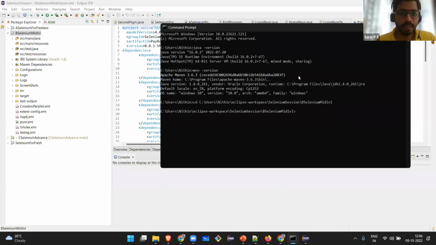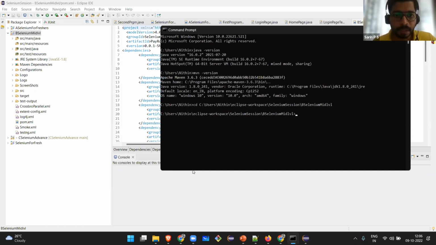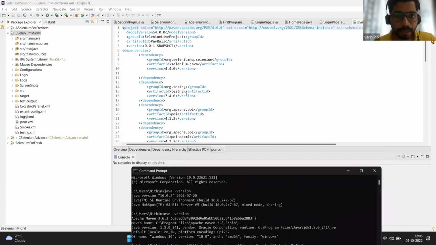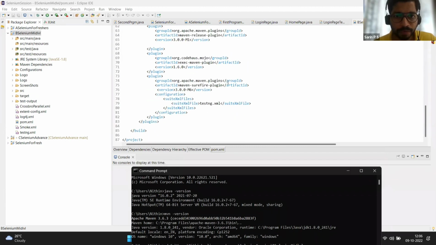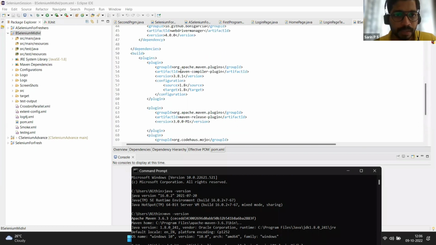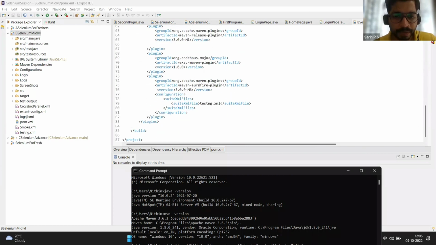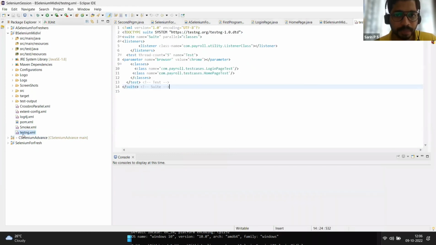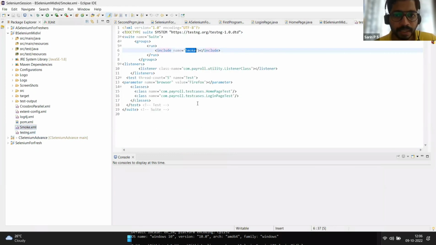See, in the dependency, pom.xml, I have added one more dependency, which is known as Maven Surefire plugin, which will allow me to run the test cases without the help of IDE. Inside that I have told it to run the test cases in testng.xml. Or if I want to change it, run the test cases in Smoke. I can name it like that inside pom.xml.